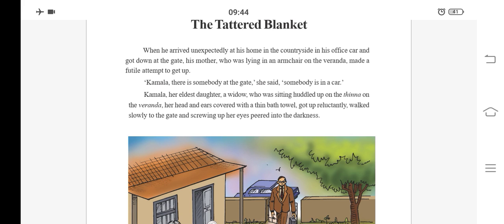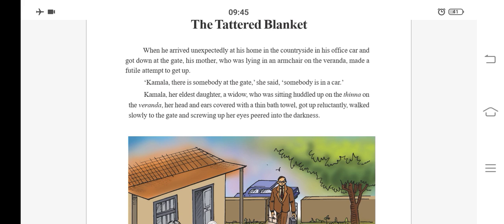Kamala, her elder daughter, means she is Gopi's sister. Gopi and Kamala are brother and sister, and Kamala is the elder one. She is a widow. Widow means a woman whose husband has died, who was sitting huddled. Huddled means held arms and legs close because of fear or cold. Means she held her arms and legs very close. Normally, when it is cool, we will be sitting like that. In the same way, she huddled up on the tinna. Tinna means an elevated place on the veranda.